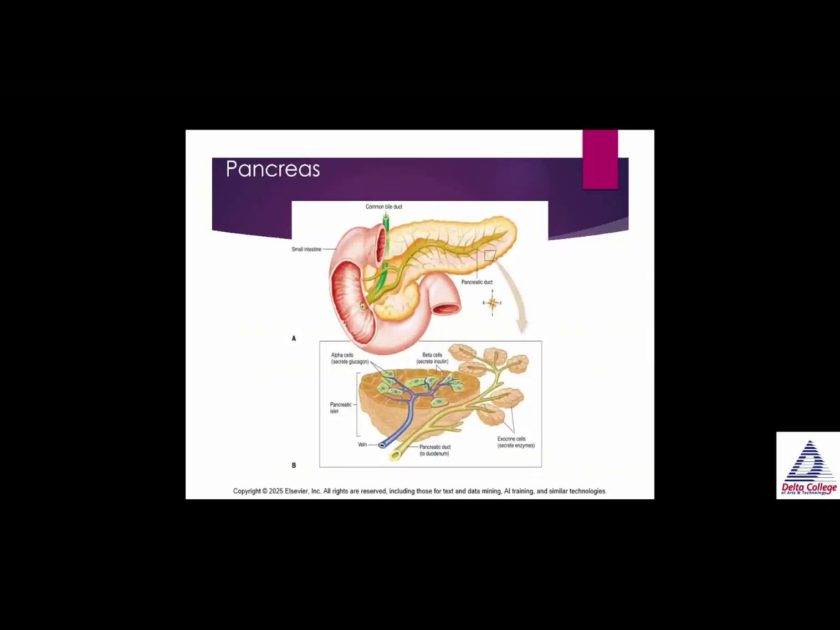So this shows the pancreas. You can see the common bile duct where the pancreatic duct is, and you can see this little square cutout here. You can see all of the pancreatic ducts, the beta cells, the alpha cells. So the alpha cells secrete glucagon in the pancreatic islets. The beta cells secrete insulin in the pancreatic islet.